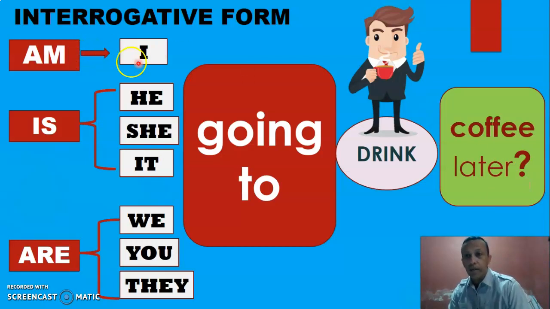Y obviamente necesitamos una question mark, que es un signo de interrogación. So we say, am I going to drink coffee later? Así formamos las preguntas, ¿ok? ¿Voy yo a beber café más tarde? ¿Ok? Am I going to drink coffee later? Is he? Recuerden que para las terceras personas, he, she, and it, necesitamos is. We need is for he, she, and it.